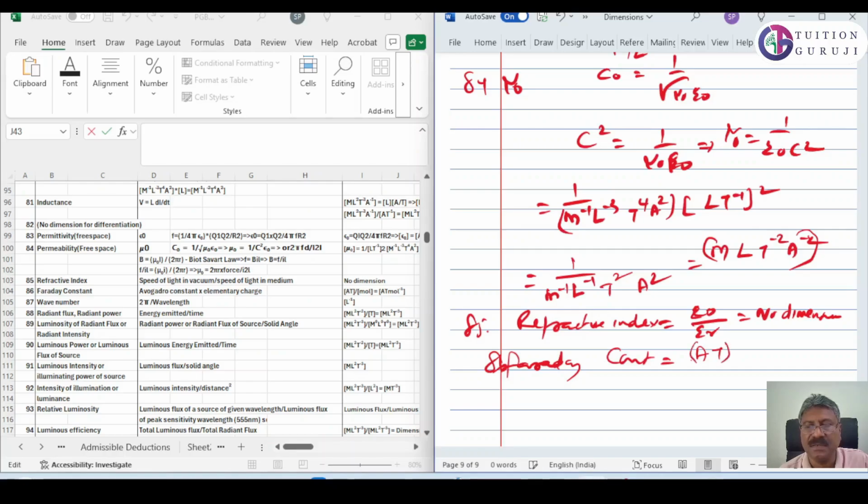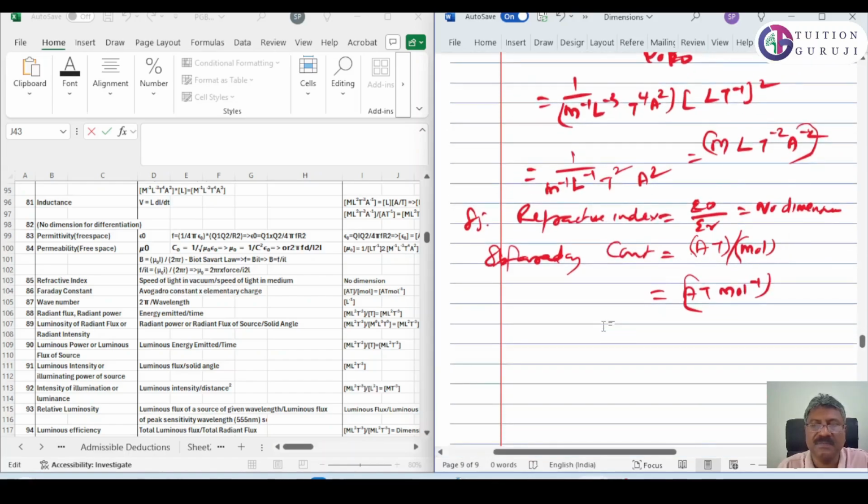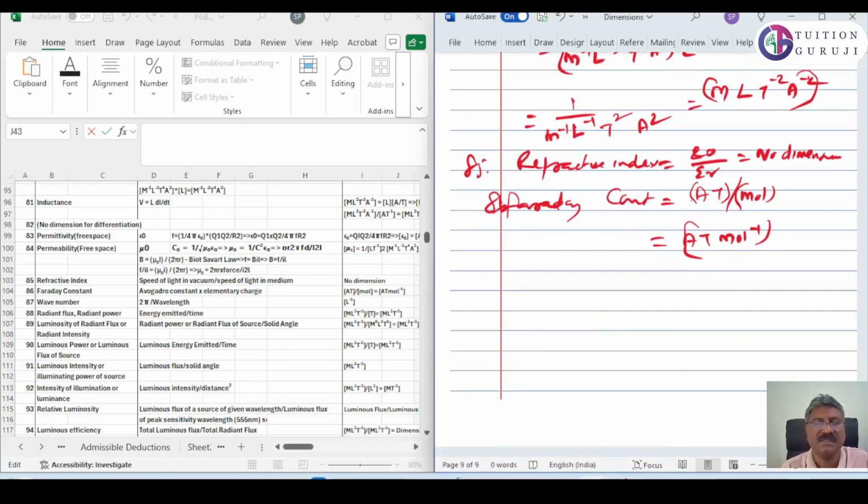So IT divided by mole. So it is actually A T mole raised to minus 1. That is Faraday's constant.